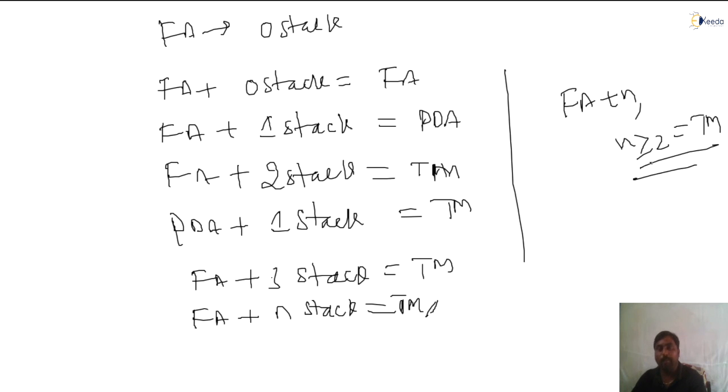So these are the limitations of memory we observe. Are you getting my point? FA has limited static memory, no stack, only static memory that remembers the current state only. You cannot compare with others. If you insert one stack, that becomes a PDA. If you add one more stack, that becomes a Turing machine. FA plus 2 stacks is nothing but a Turing machine. These are the important points which I have given. Please do note them down, because sometimes we get theoretical questions, and we also have to understand the capacities of the machines, the automata capability. I hope you are getting it. Please do note down, all of you. We'll see some more examples.